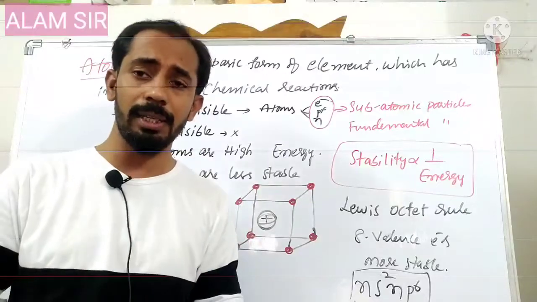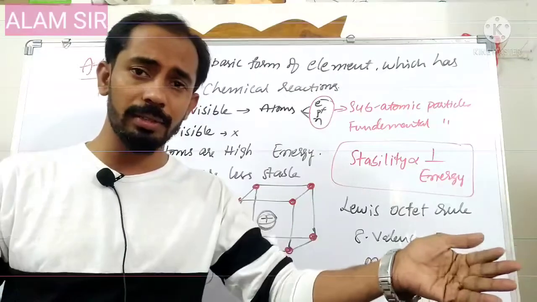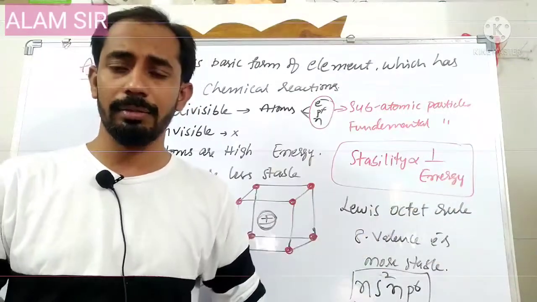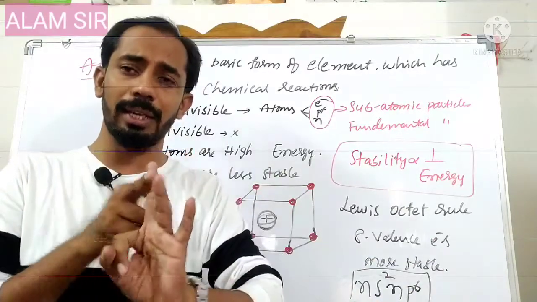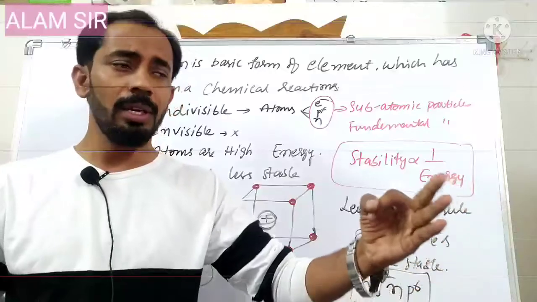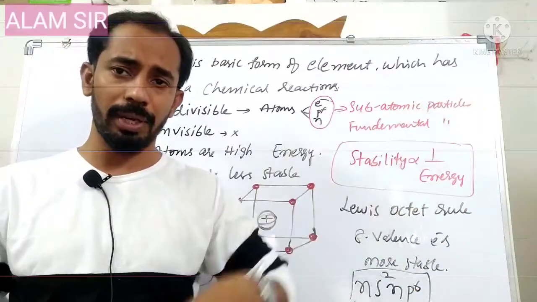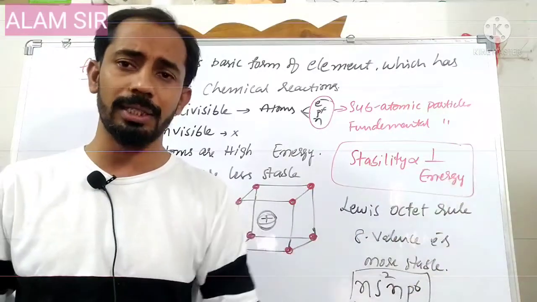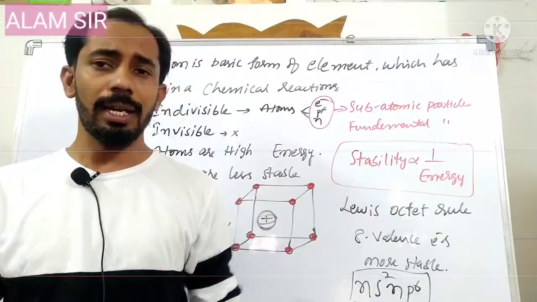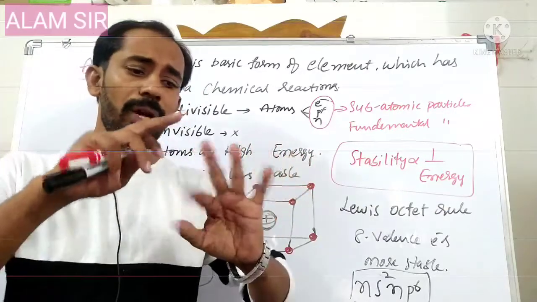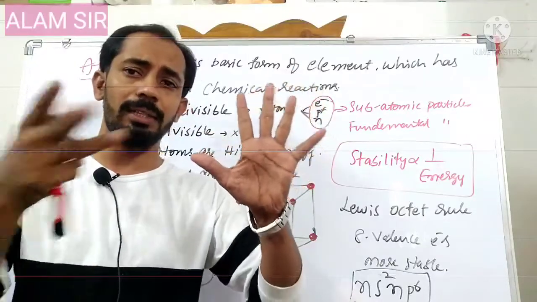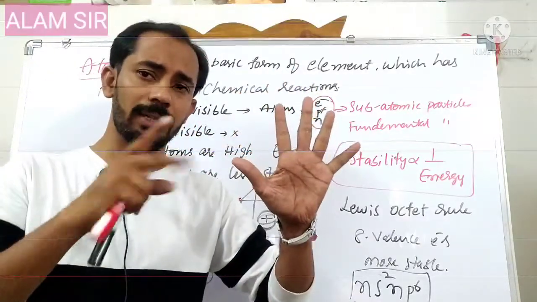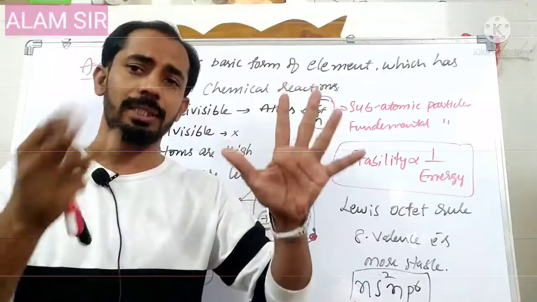In order to get stability, some atoms lose electrons, some gain electrons. Those having 1, 2 or 3 valence electrons lose them, because instead of gaining 7, 6, 5 electrons, losing 1, 2, 3 electrons is easier. And those having 5, 6, 7 valence electrons gain: 5 valence electrons means gaining 3 electrons, 6 valence electrons, gaining 2 electrons, 7 valence electrons, gaining 1 electron.